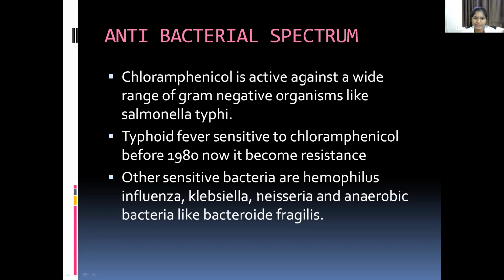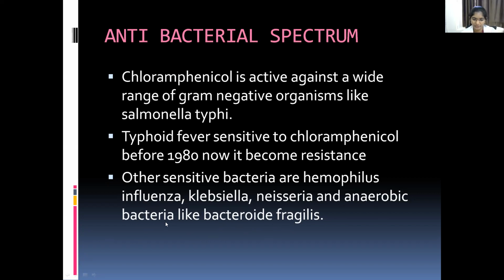Other sensitive bacteria are Haemophilus influenzae, Klebsiella, Neisseria, and anaerobic bacteria like Bacteroides fragilis. These are the sensitive organisms of chloramphenicol.